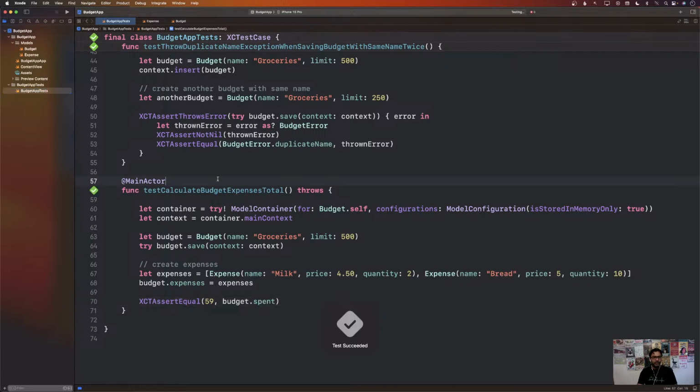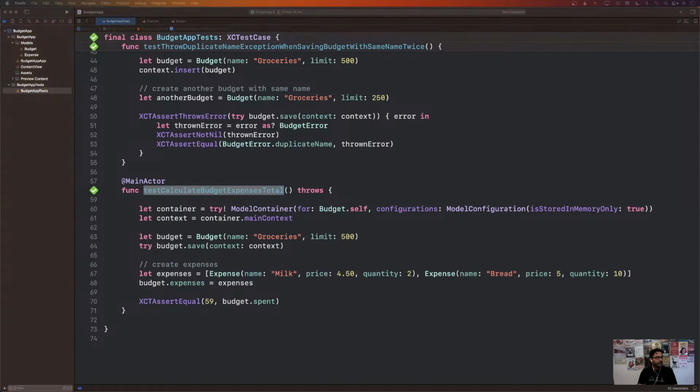And now when we run our test, the spent is calculated correctly. All right, so you can see that now this is working perfectly fine. And the final test that we want to write would be the remaining.